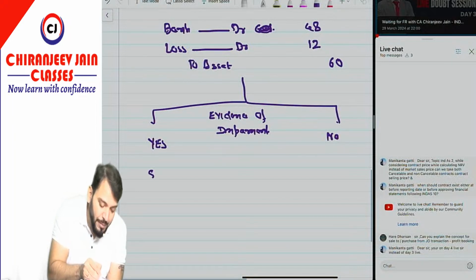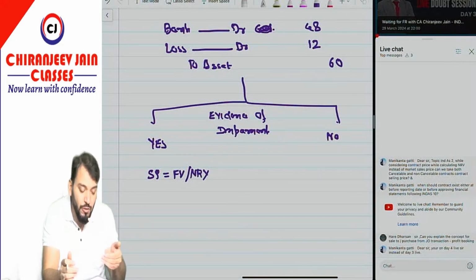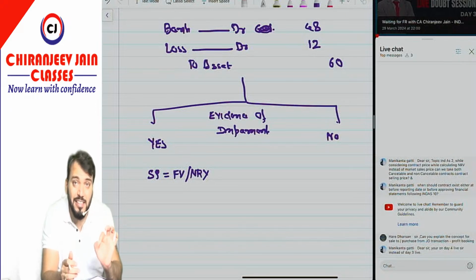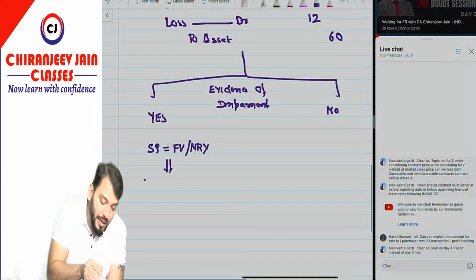If the sale price is equal to fair value or NRV, then is it an indicator of impairment? In that case, they will recognize the entire loss.